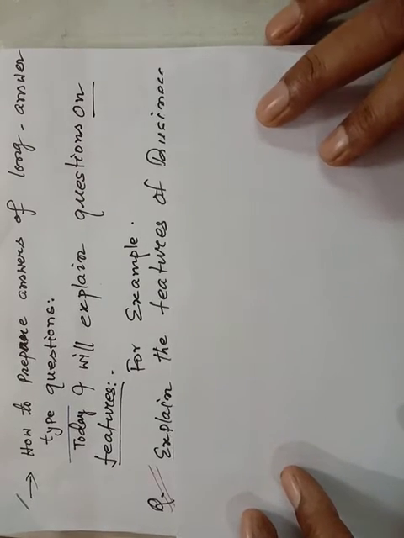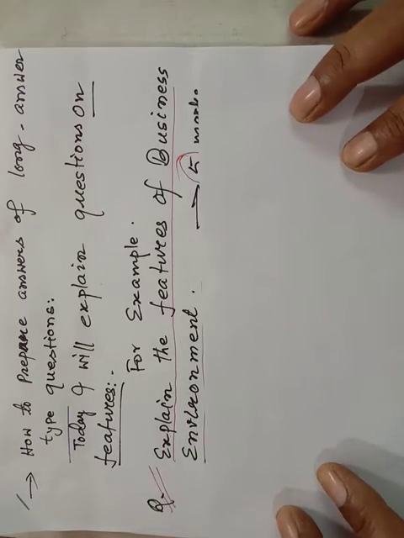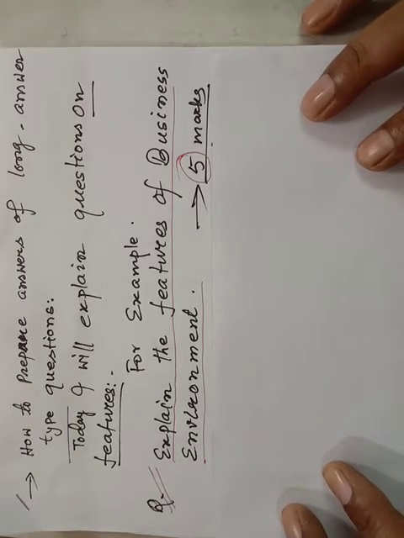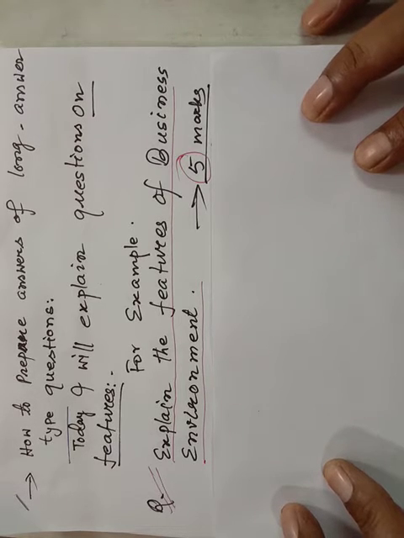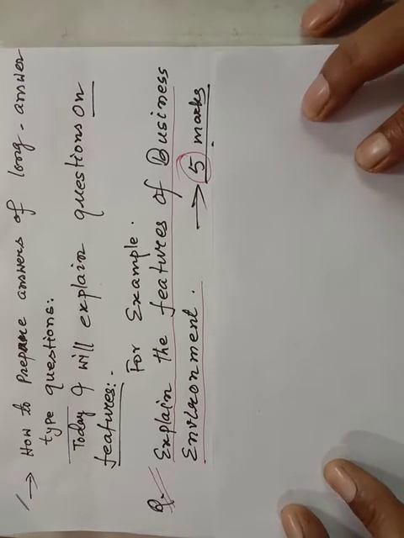For example, suppose: explain the features of business environment. It is a question of 5 marks, long answer type. So obviously you have to write 5 points here, and if the names of the points are given, then you have to write the names of the points. Half mark for a point and half mark for the explanation.